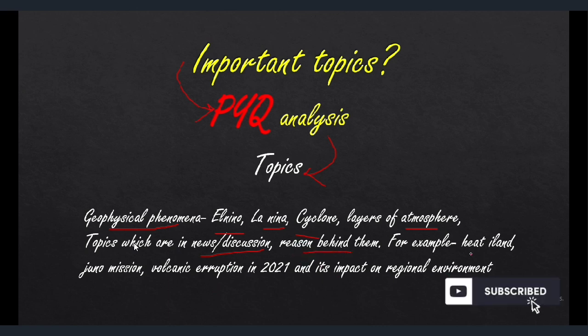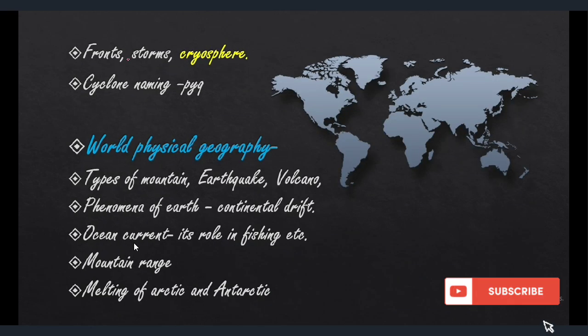For example, there was a question on heat island, then the Zuno mission, then the volcanic eruption in 2021 and its impact on the regional environment. By analyzing this, we realize that some topics related to geography which are in news for a reason have a possibility of coming in your paper. Then fronts, storms, then cryosphere. This is highly important because in today's world, cryosphere is a very hot topic. Then cyclone naming. There was a question on cyclone naming, which was a PYQ.